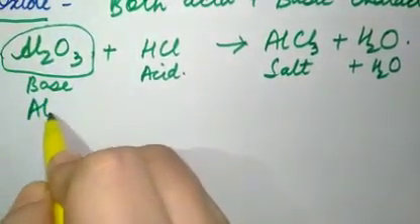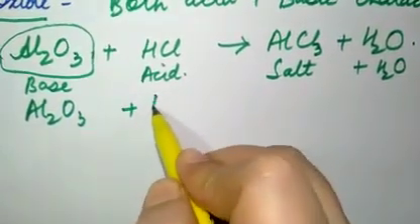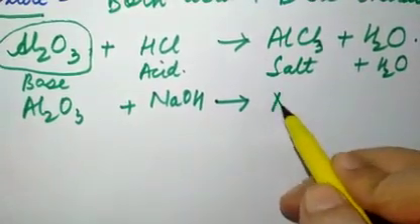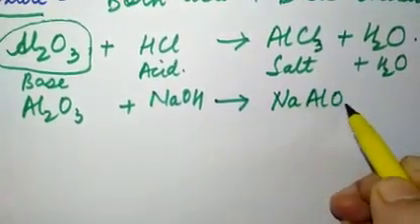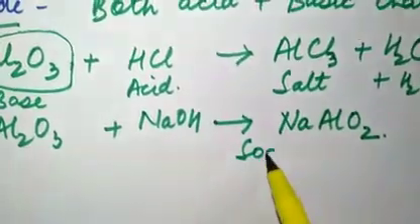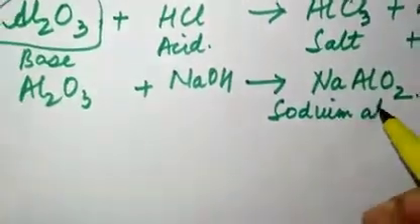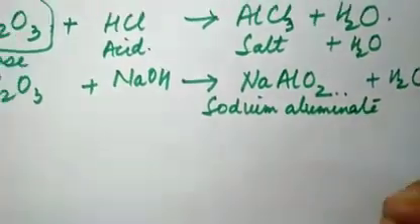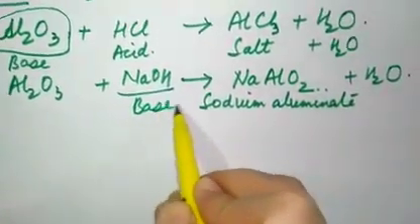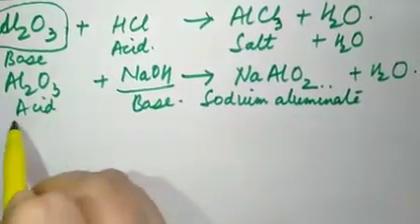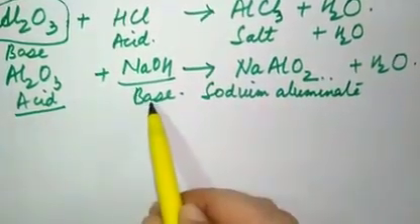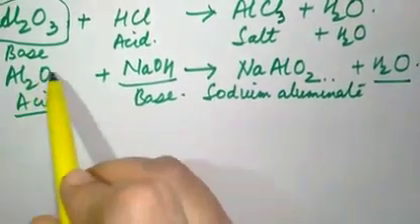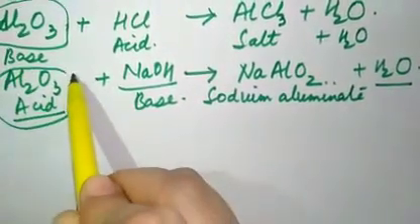In another reaction, Al2O3, if it is reacted with a base, suppose NaOH, then it forms NaAlO2. The name of this is sodium aluminate. Sodium aluminate plus water is formed. So here NaOH is a base and aluminium oxide is acting as an acid. So acid plus base gives you salt plus water. So again it is a neutralization reaction, and here aluminium oxide is behaving as an acid.